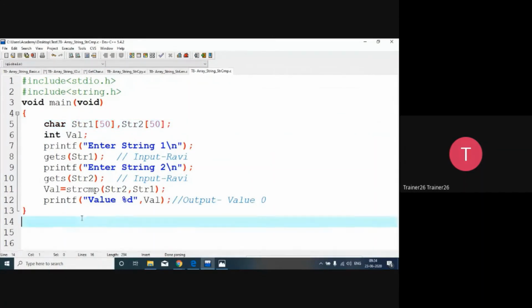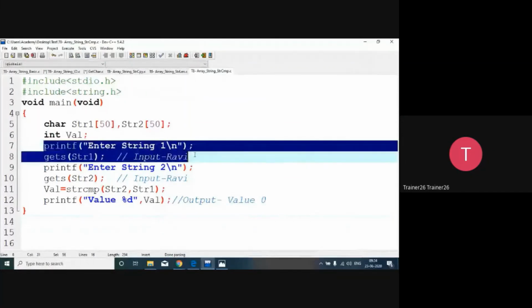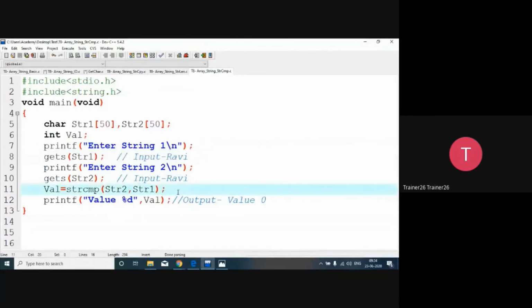Here two strings are there. I'm taking both the strings from the user. And after that I'm trying to compare it. And whenever we compare, here in compare you can see it is returning a value. It's returning some value. So that value I'm taking and I'm directly printing that value.